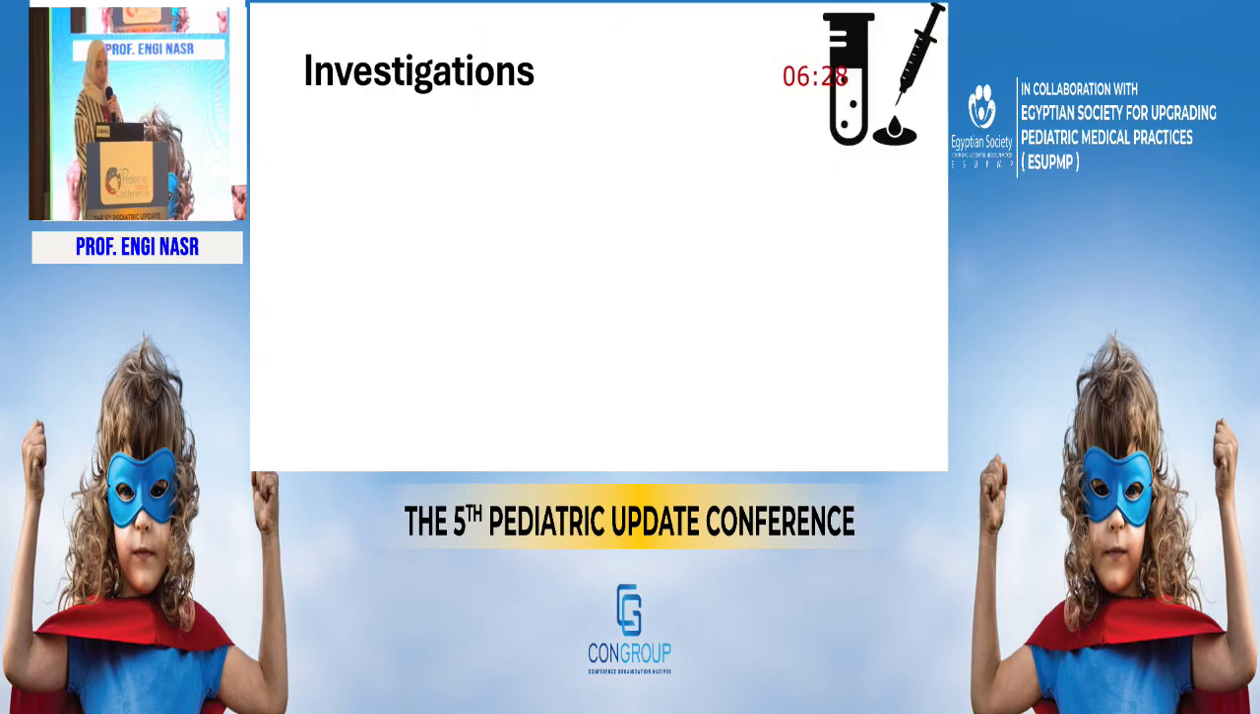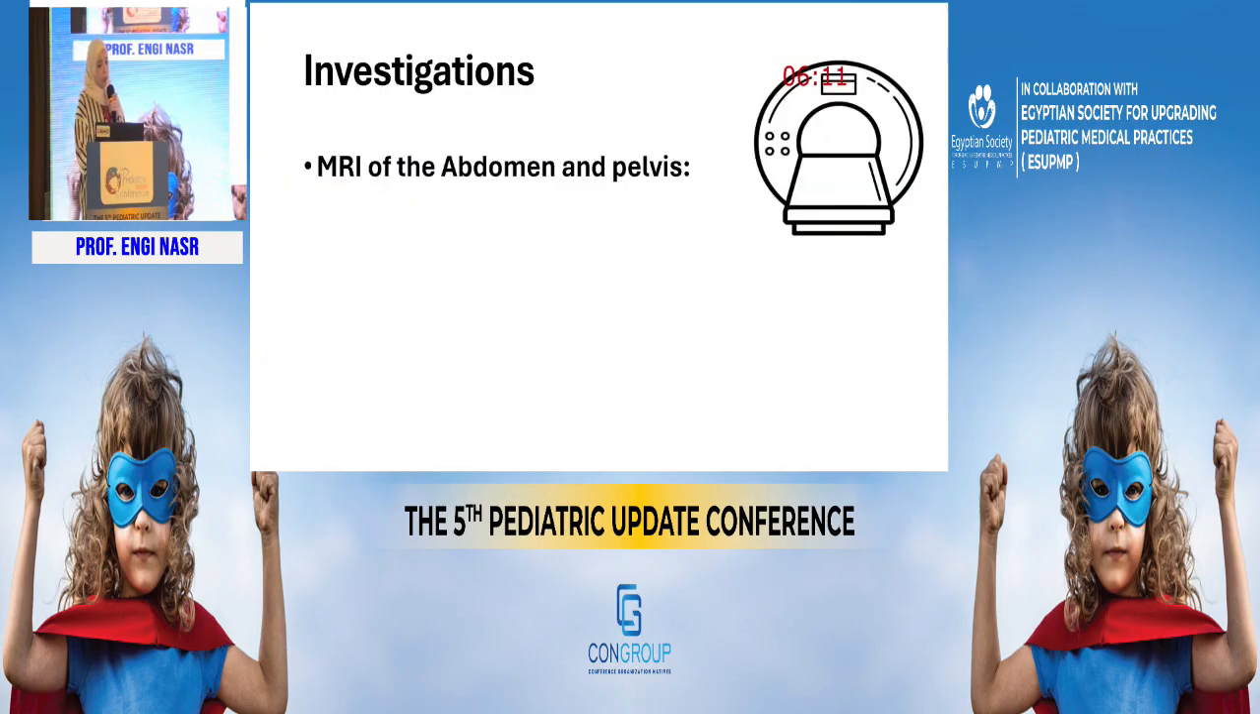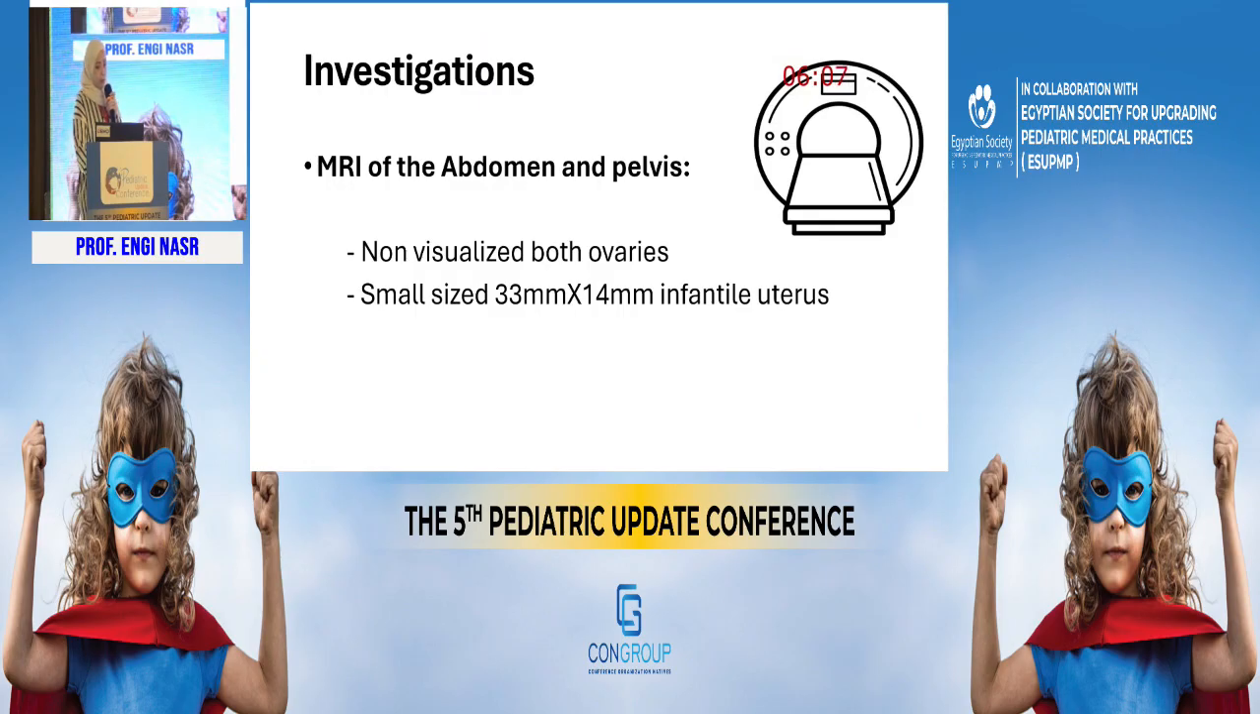100% of the cells. Her hormonal profile showed markedly elevated gonadotropins. Her FSH was 100, her LH was 19.8, her anti-Mullerian hormone was 1.2, which was in the female range. Her estradiol and the total testosterone was low. Her MRI showed non-visualization of both ovaries and a small infantile uterus.